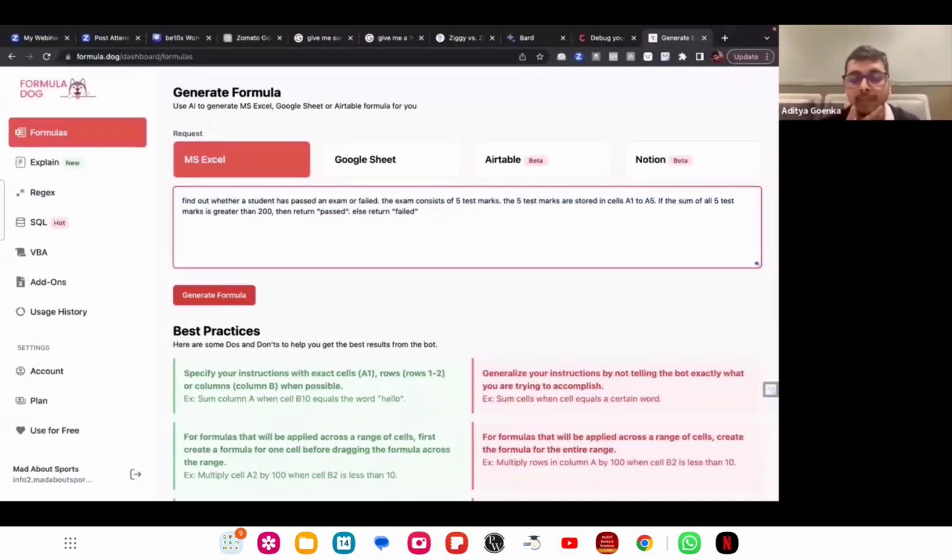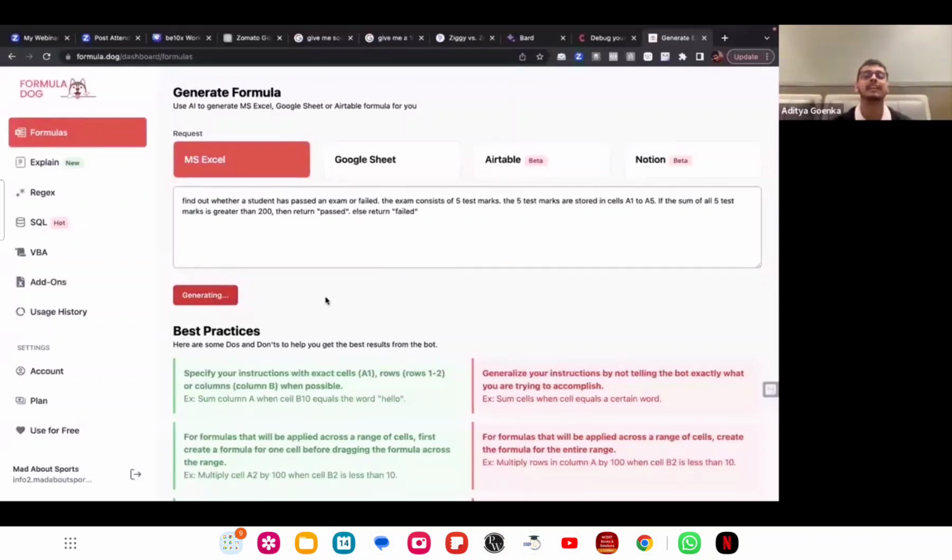Very, very simple prompt which I have given. Do you understand it? Clear? You can do the same. How many of you know what is the formula that we'll be getting? I don't know what we'll be getting, but I want to know from you all whether you know it or not. If statement, if formula, no, I don't know. I see many mixed responses. Let's see what we get, and then I'll ask you whether the formula is right or not.